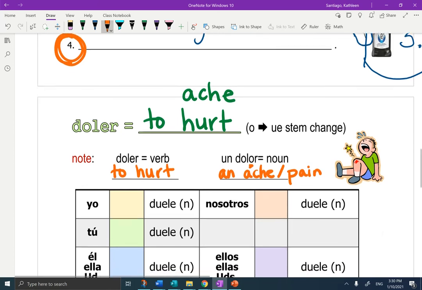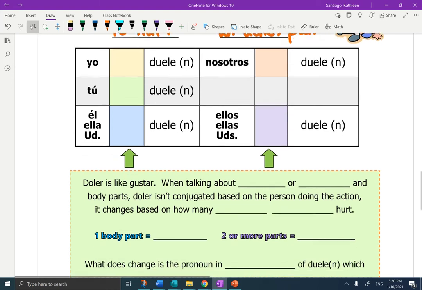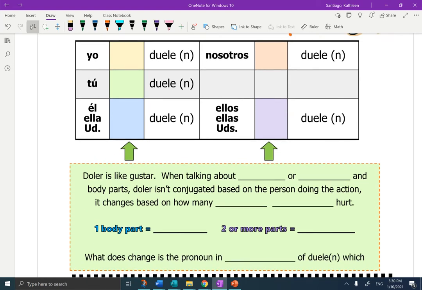Okay, let's look at the chart, and you can see it's very similar to gustar. Okay, before I put stuff on the chart, let's go to the green box of notes. It says doler is like gustar when talking about aches or pains and body parts. Doler isn't conjugated based on the person doing the action, or in this case, the person having the ache or pain. It's based on how many body parts ache or hurt.